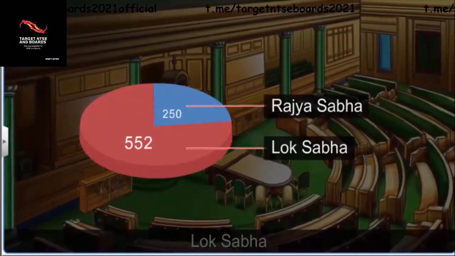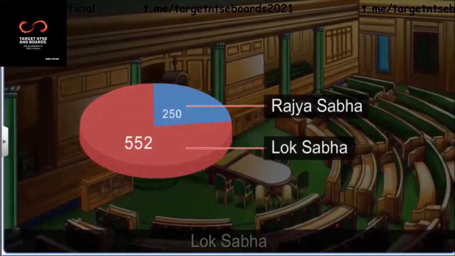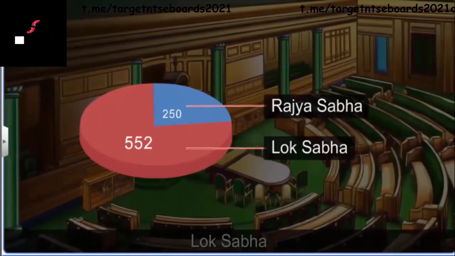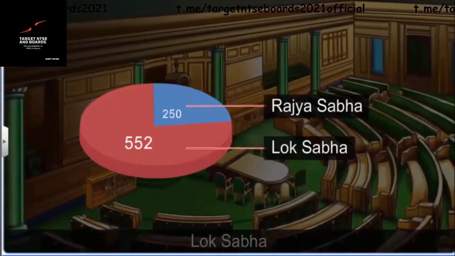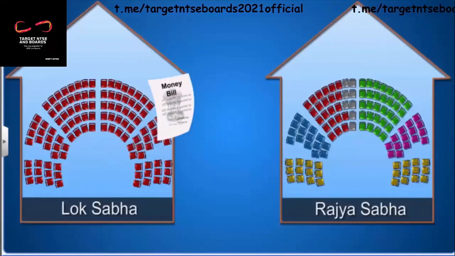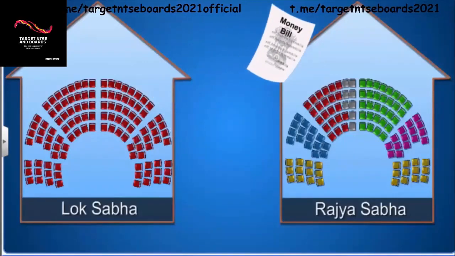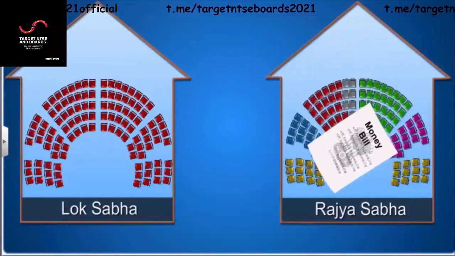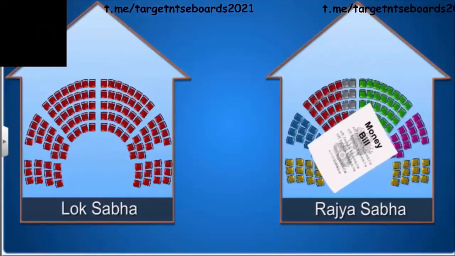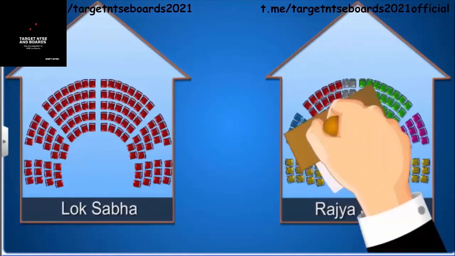In a money bill, it has the final authority. Once the Lok Sabha passes the budget or a law related to money, the Rajya Sabha cannot reject it. The Rajya Sabha can just delay it by 14 days or suggest changes.